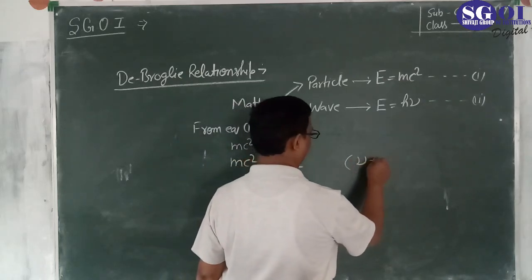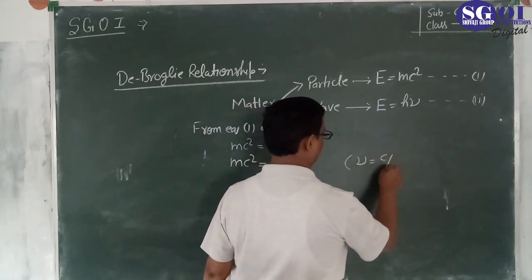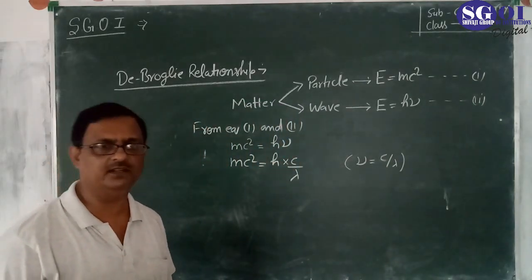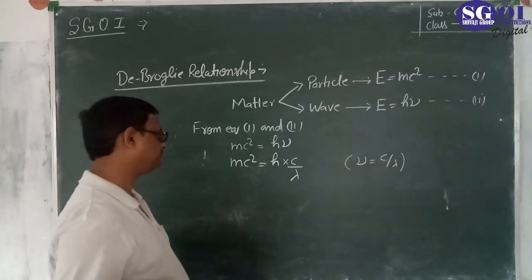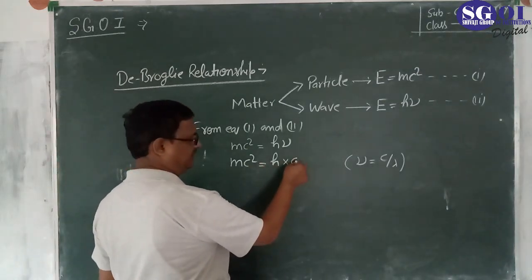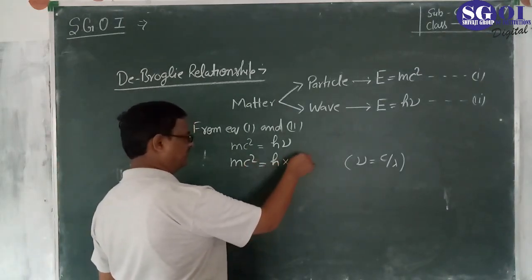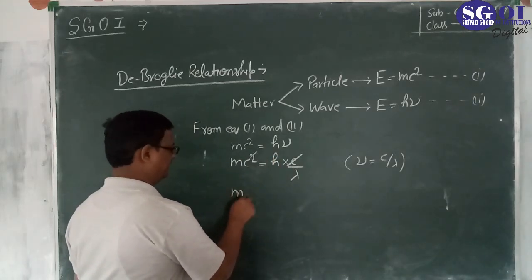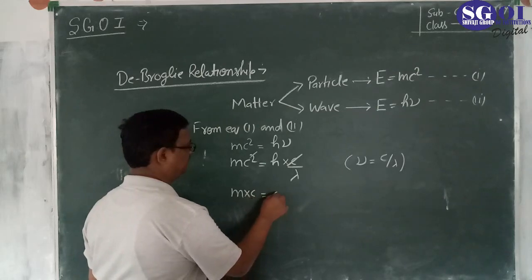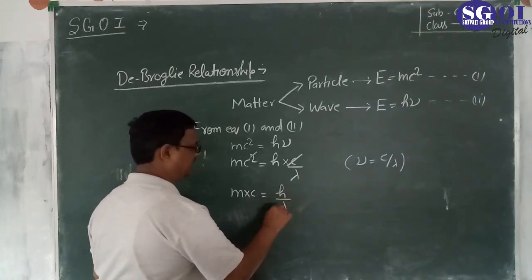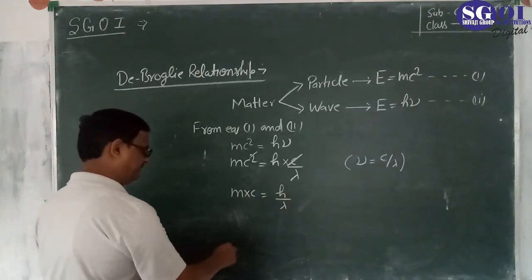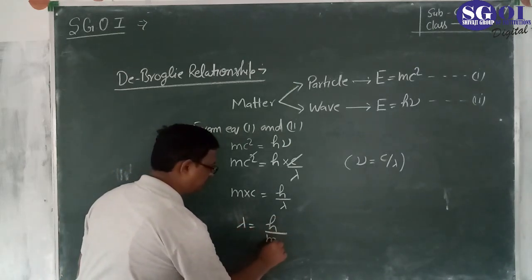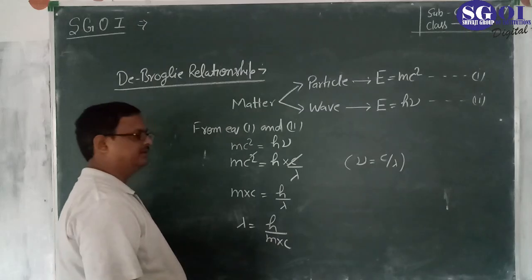Here c is the velocity of light and lambda is the wavelength of light. So c cancels out. This comes out to be m into c equal to h upon lambda, or we can write lambda equal to h upon m into c.